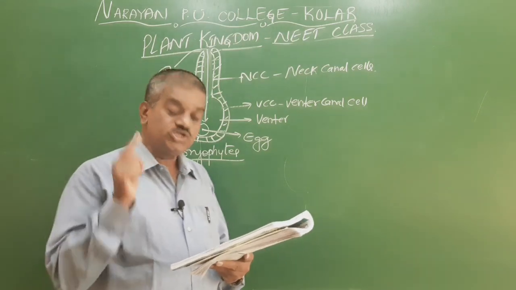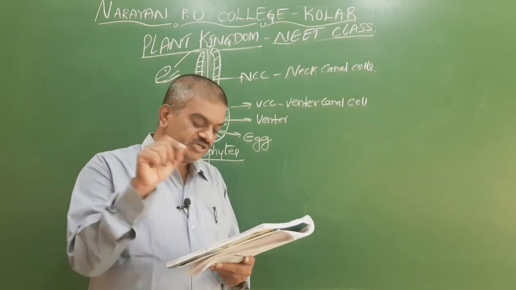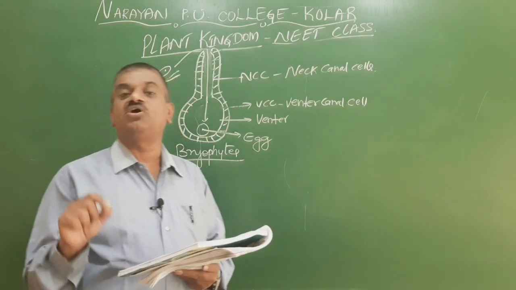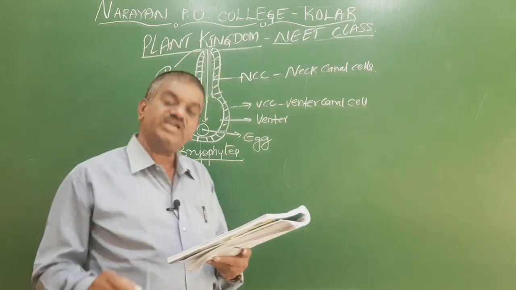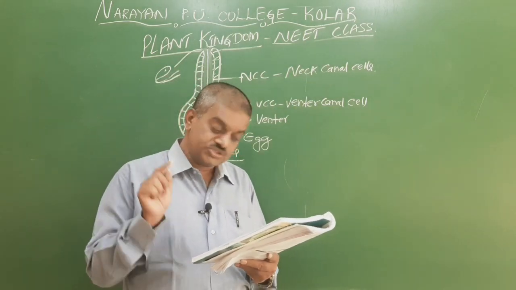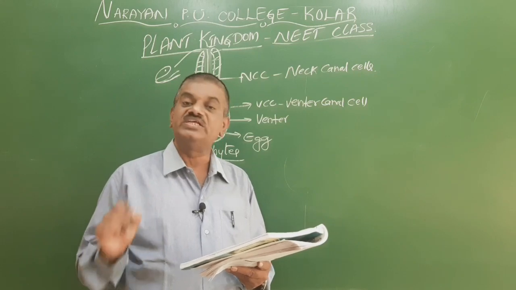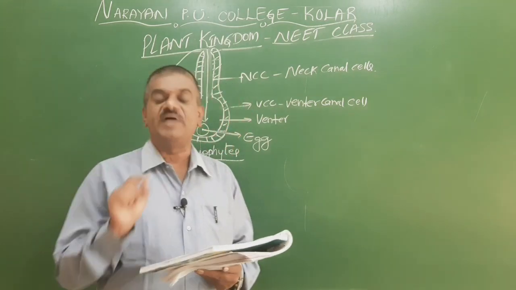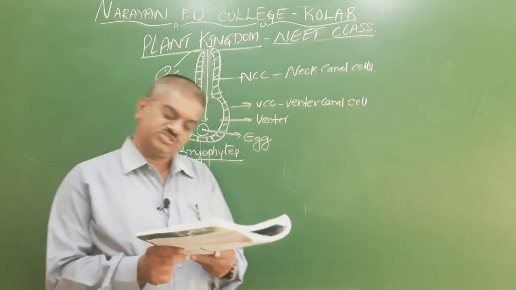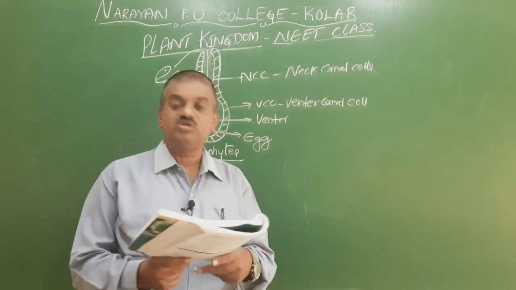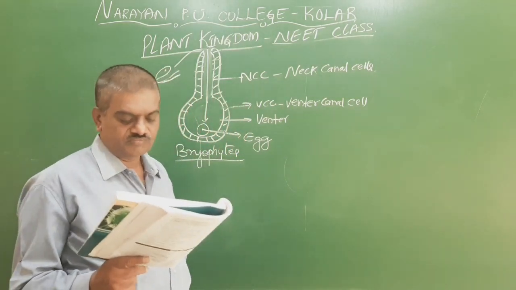So the first one is the dwarf shoot, here it is the ending, so it is called a dwarf shoot. The second one is a very long one, so it is called a long shoot, and the third one is seeds. So the second option matches with this. So the second one is right. So we go for the 14th question.